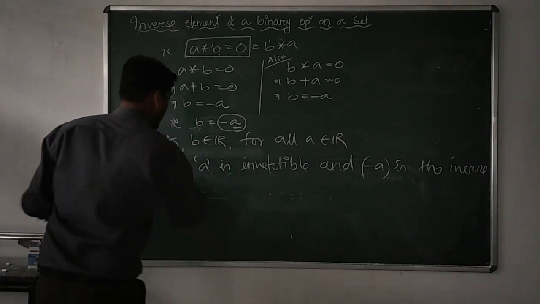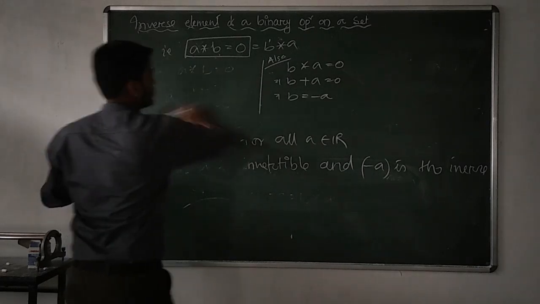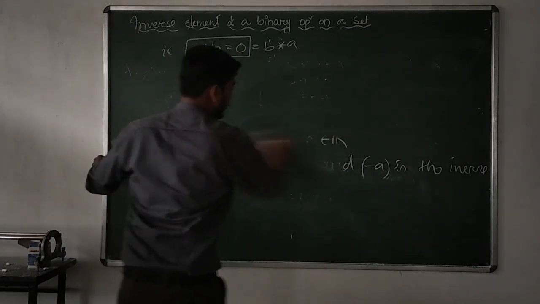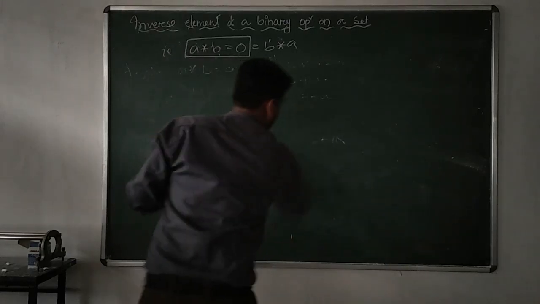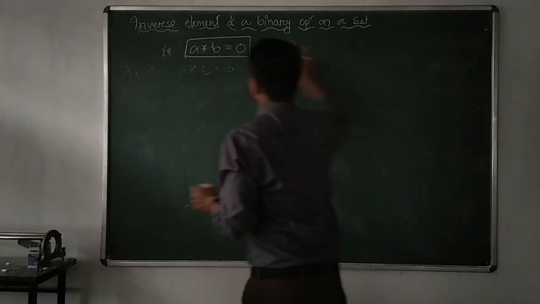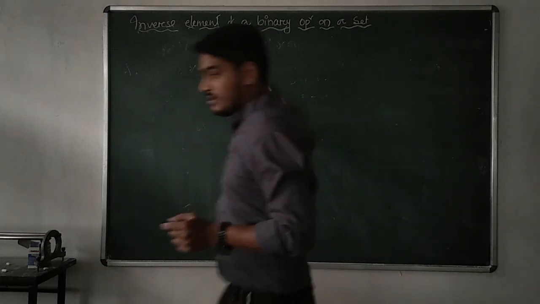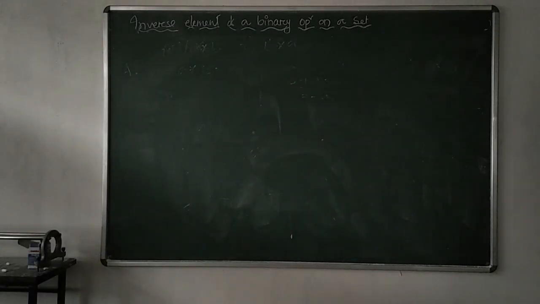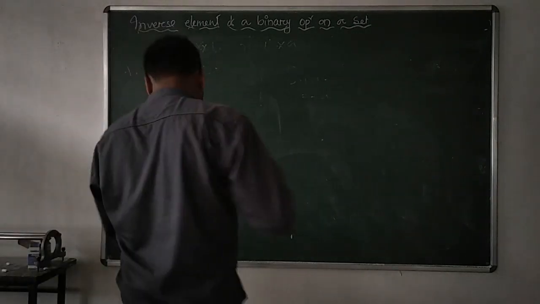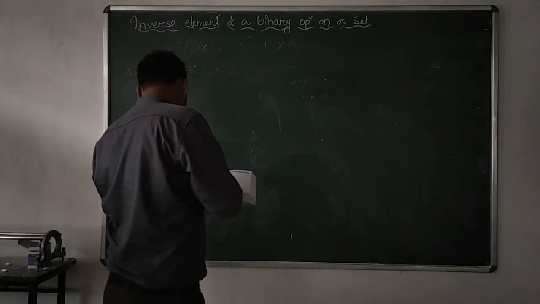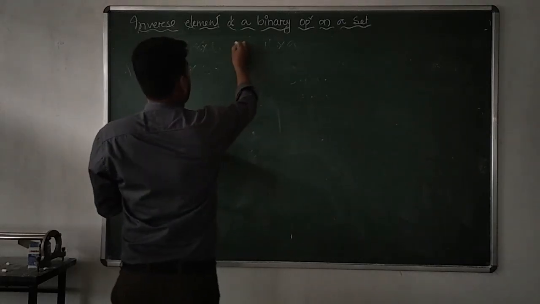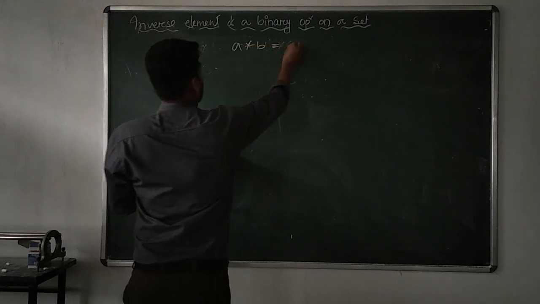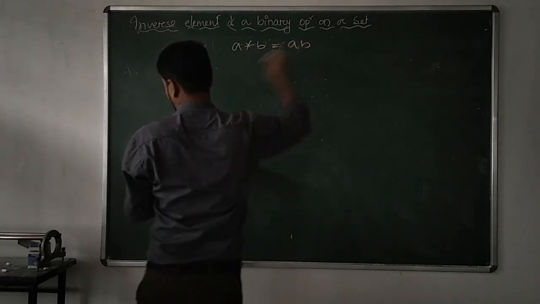So let us consider another example. It will help us to find out the inverse. Remember, to have the inverse, first of all we need the confirmation about the identity element. Suppose the question is this one. Suppose the operation is given as A star B is equal to AB.